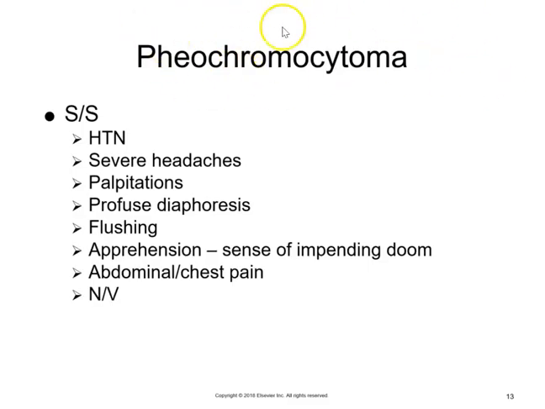Moving on to pheochromocytoma. Pheochromocytoma is going to be a catecholamine-producing tumor that arises in the adrenal medulla and produces, stores, and releases epinephrine and norepinephrine. These clients often have intermittent episodes of hypertension or attacks, and these vary in length from a few minutes to several hours. And a lot of the signs and symptoms or clinical manifestations are going to be associated with that hypertension.